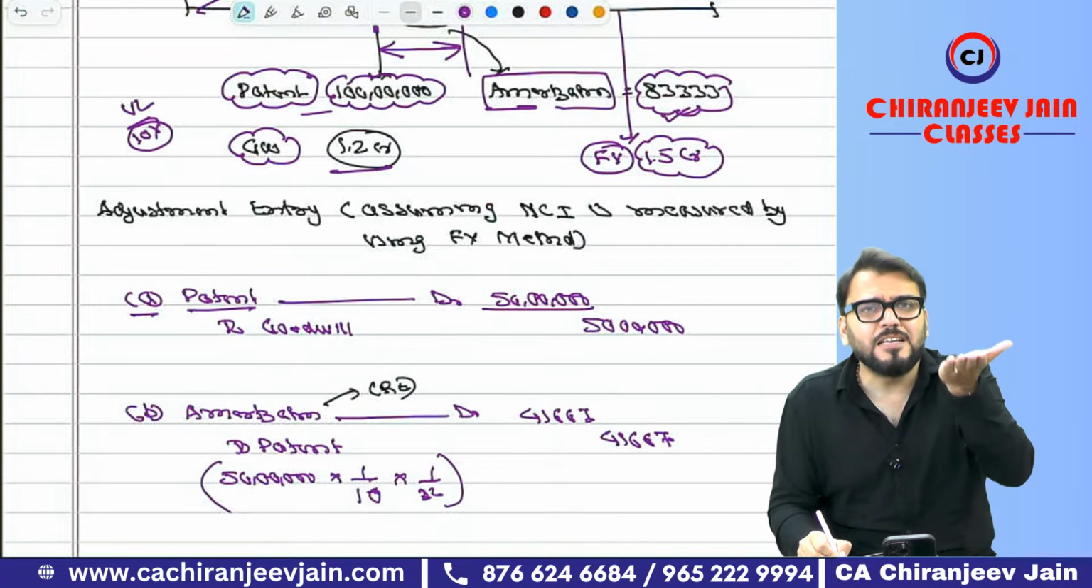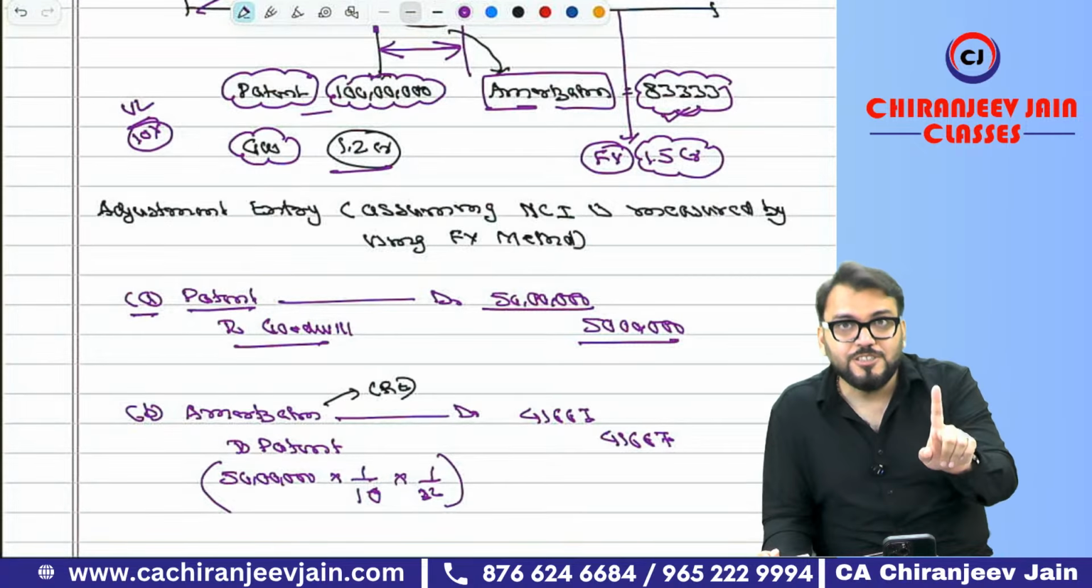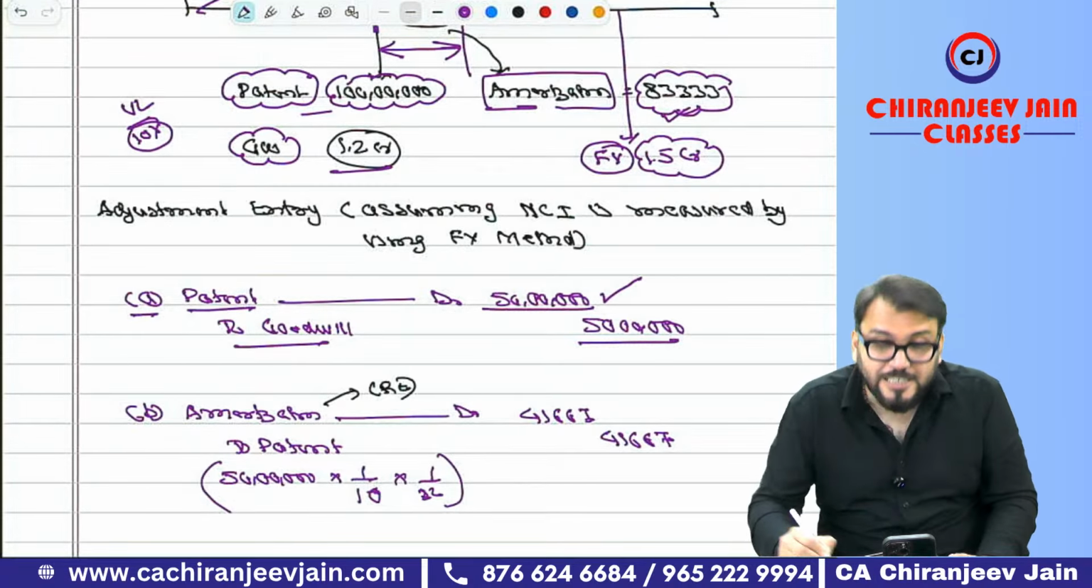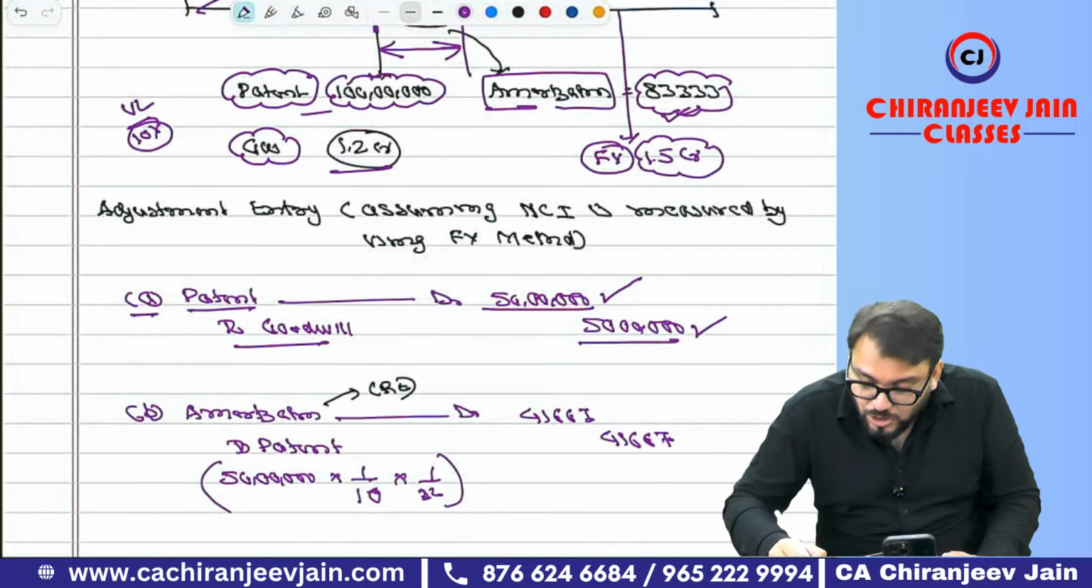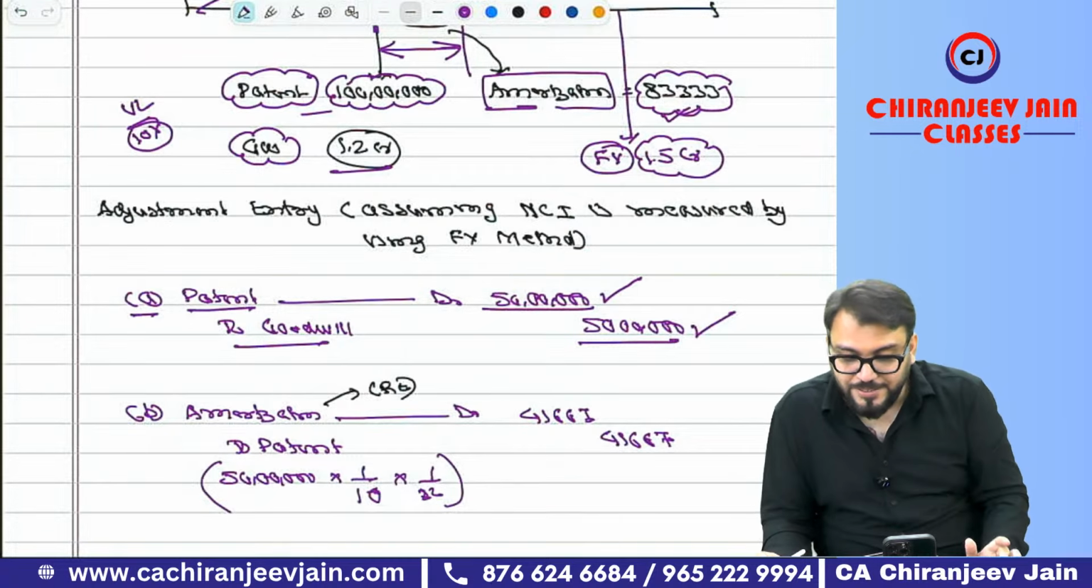Can you say if INA will increase, your goodwill will decrease? So goodwill will decrease by 50 lakh. Understood this point? So patent will increase by 50 lakh and goodwill will decrease by 50 lakh. Have you understood this point?